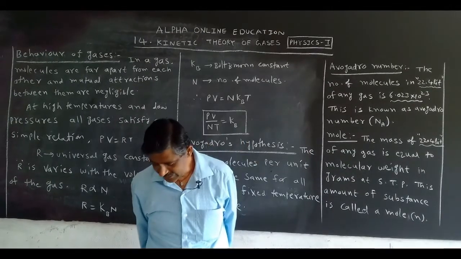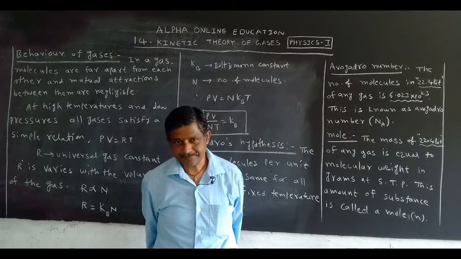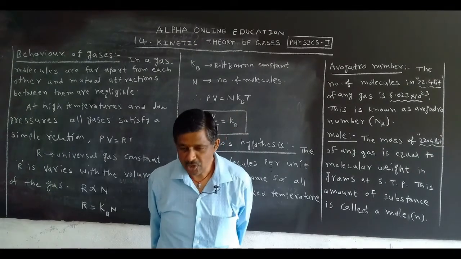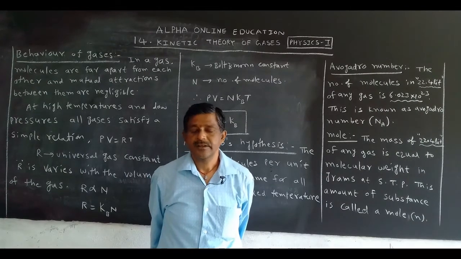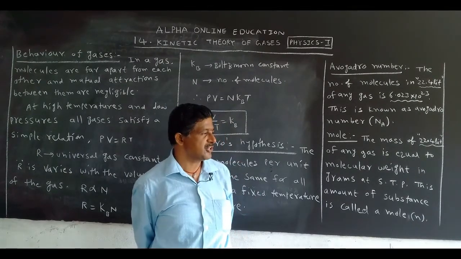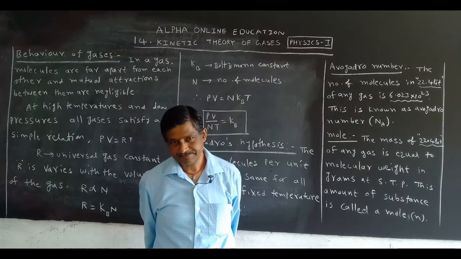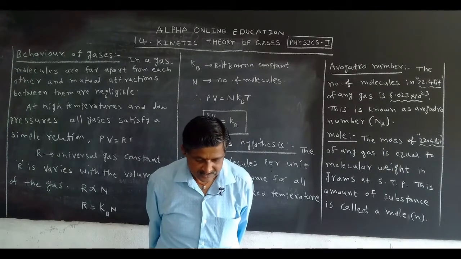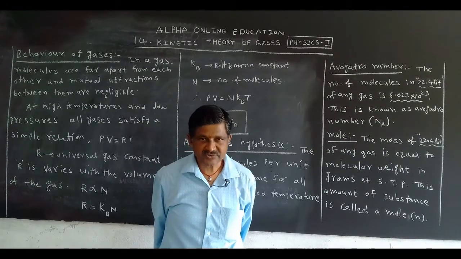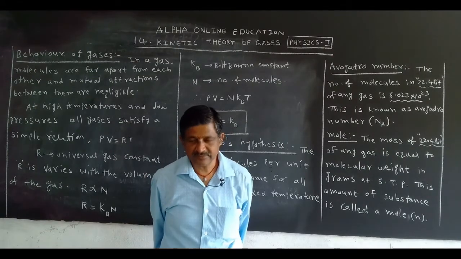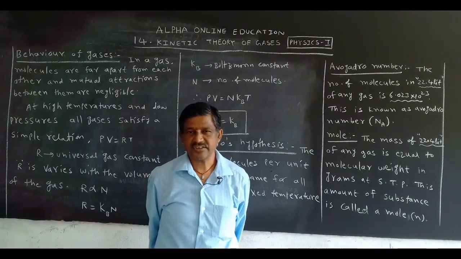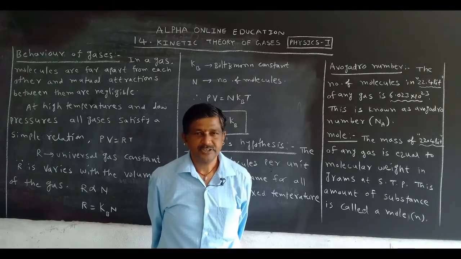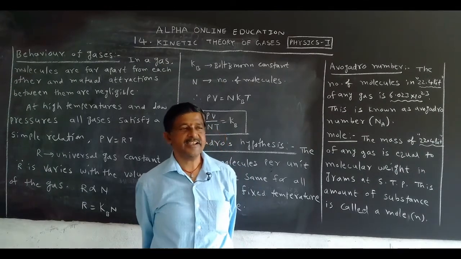Another law is called Charles' second law, the Gay-Lussac law. In that one, we consider the volume as constant. At constant volume of the gas, the pressure is proportional to temperature. That is the Gay-Lussac law, also treated as Charles' second law. With the help of Boyle's law, Charles' law and Gay-Lussac law, especially from Boyle's law and Charles' law, we derived one equation in the 12th chapter, called the ideal gas equation.